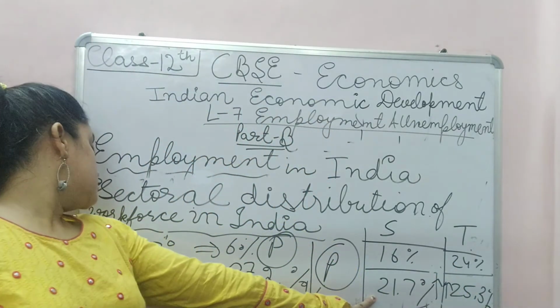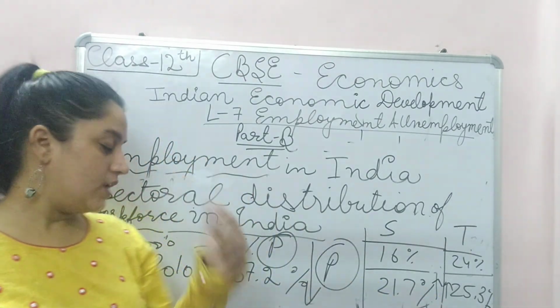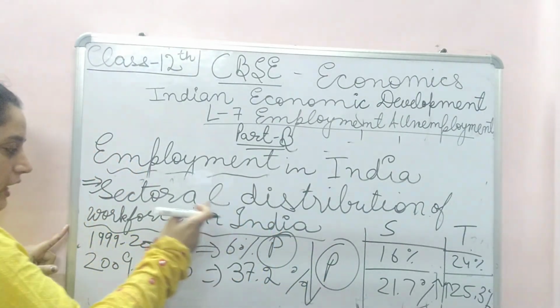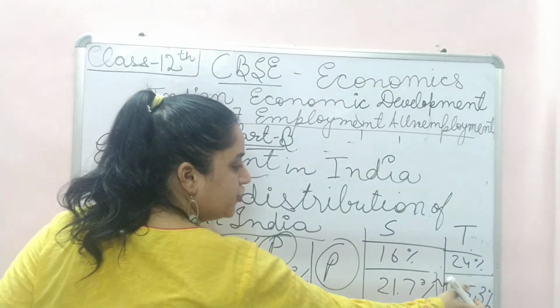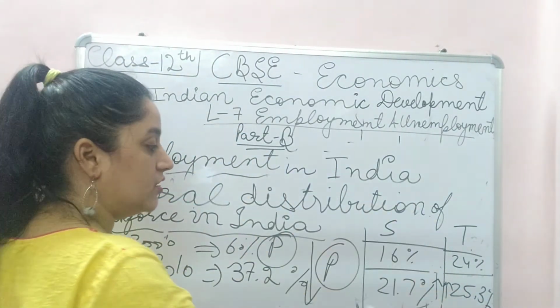In 2009 to 2010, the record was done. India's tertiary employment was 25.3%, so 25.3% of people were in the service sector.